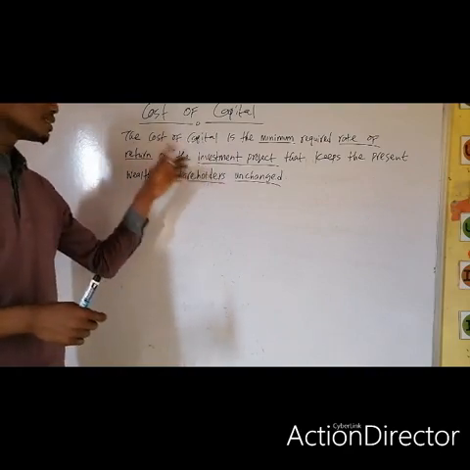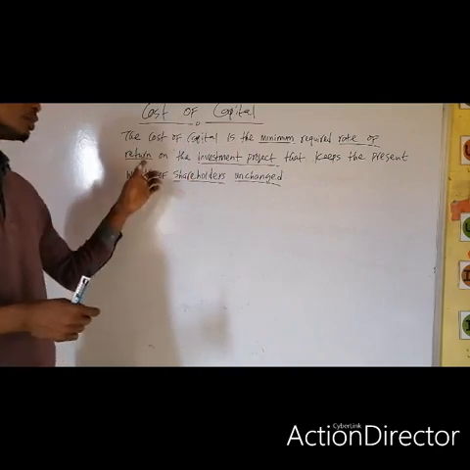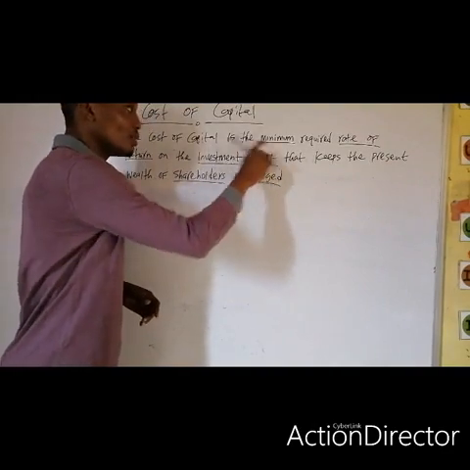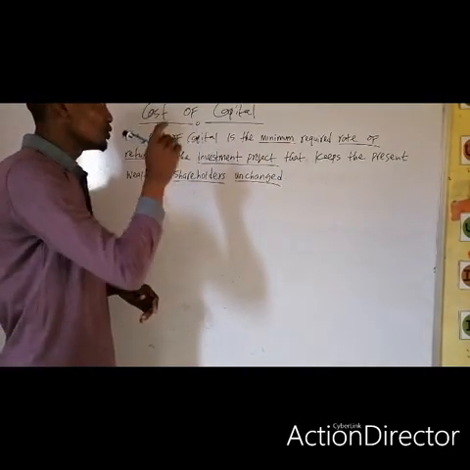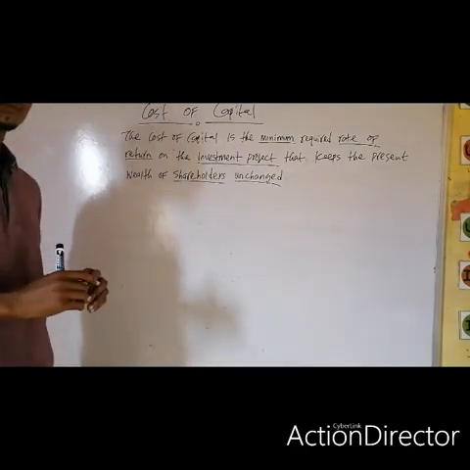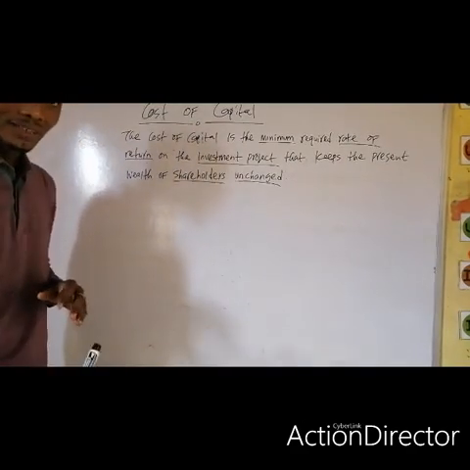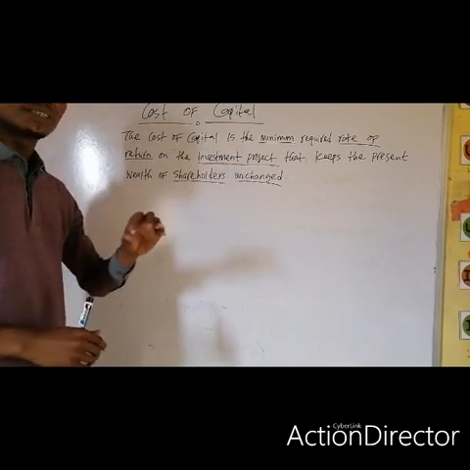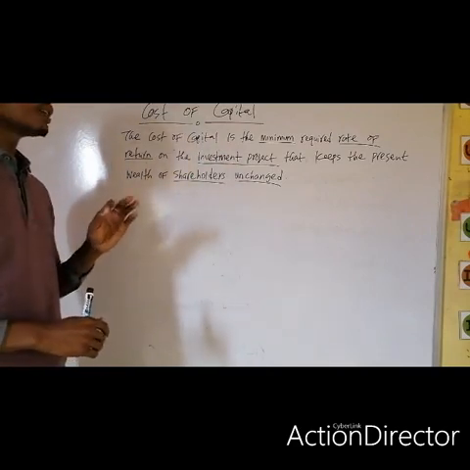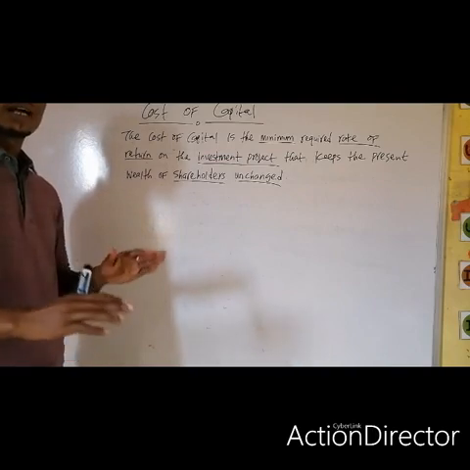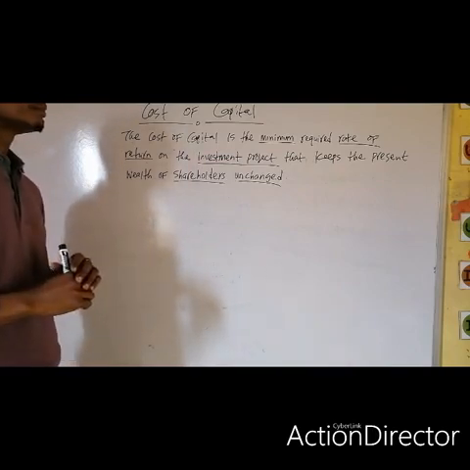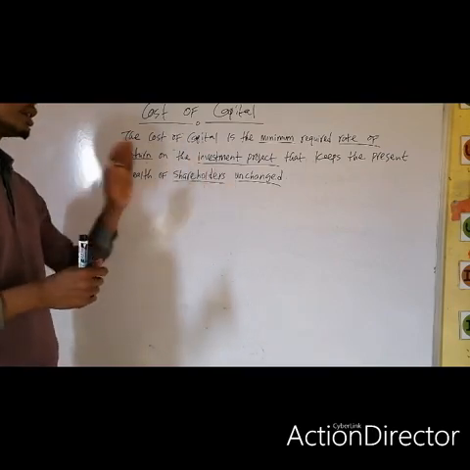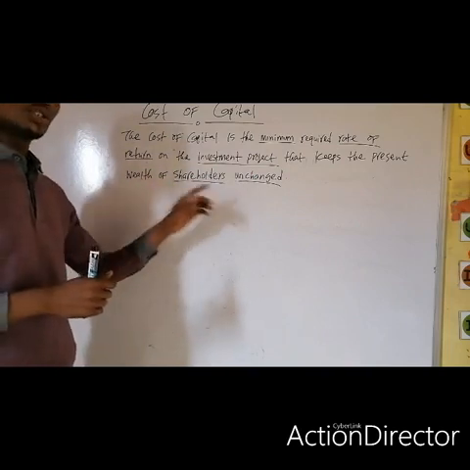So having invested in a project, the cost of capital is the minimum required rate of return on investment. The minimum thing you are expecting from this investment is what is termed the cost of capital. Anything below it is totally out, but it must not go beyond. You can also call the cost of capital the cut-off rate, the cut-off rate which keeps the present wealth of shareholders unchanged.